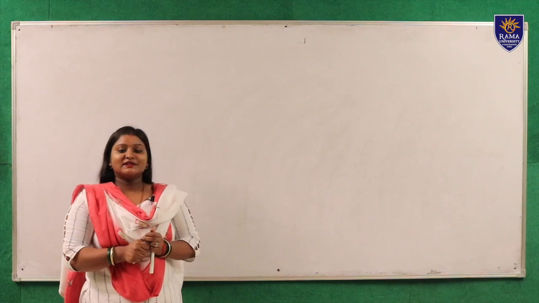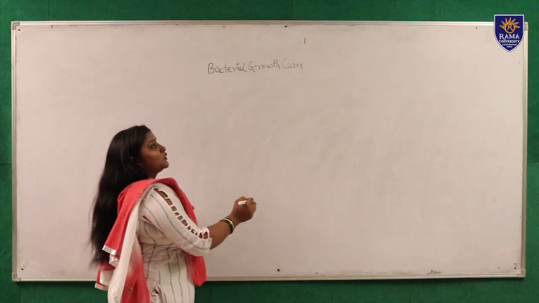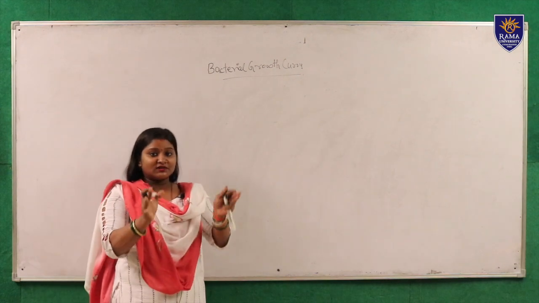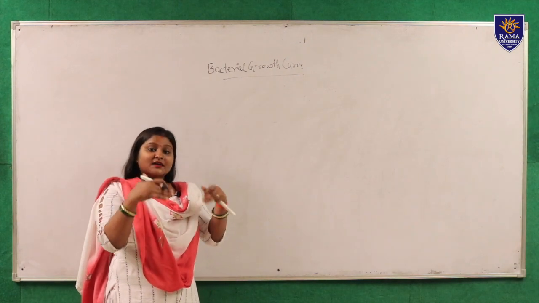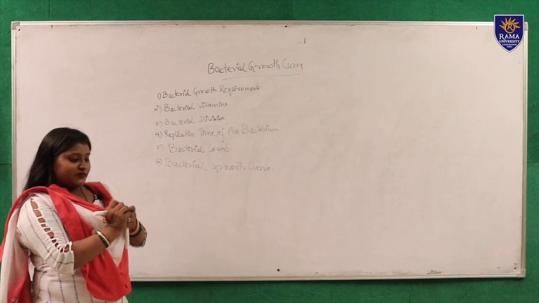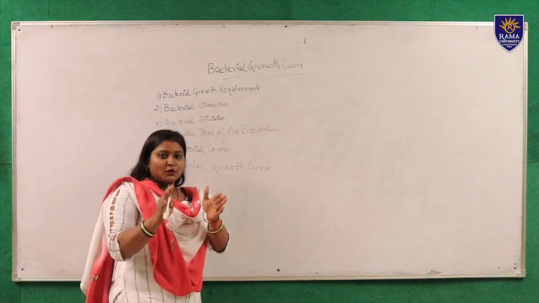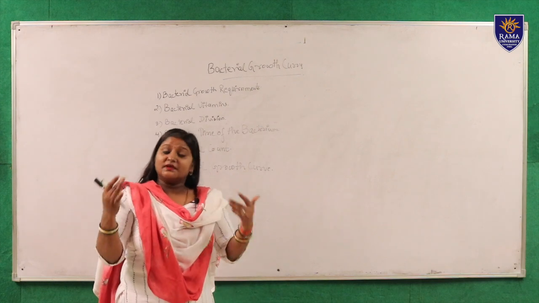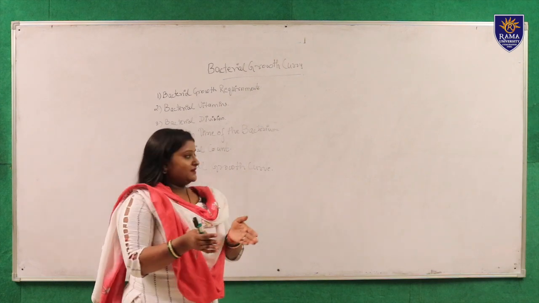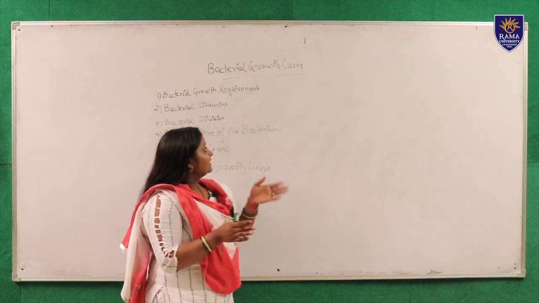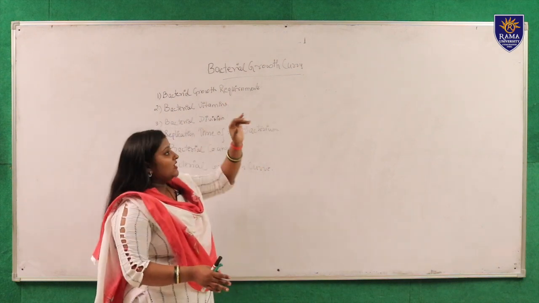Our today's topic is bacterial growth curve. Basically, a bacterial growth curve is a curve in which the bacteria start growing. Firstly, we talk about bacterial growth requirements. Water constitutes about 80% of all total bacterial cells, so the requirement for a bacterium to grow is about 80%.